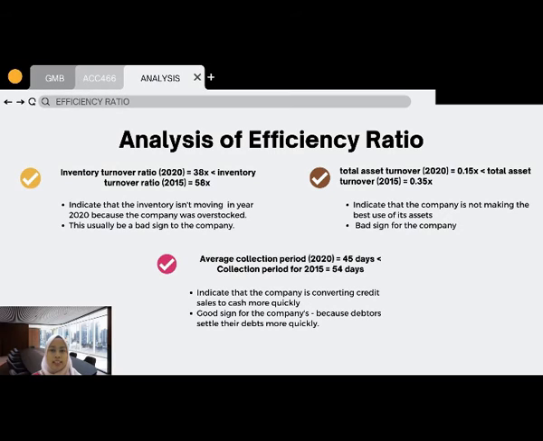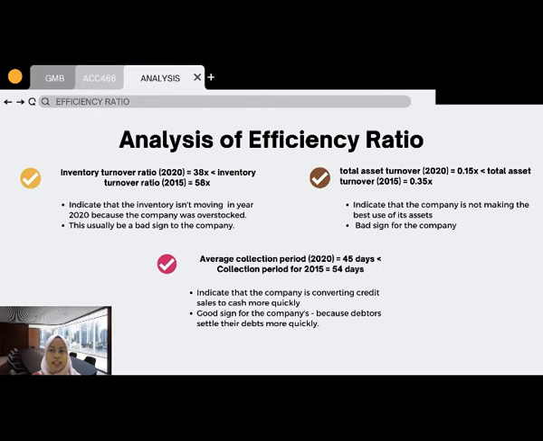Okay. Lastly is the efficiency ratio analysis. Based on the inventory turnover ratio of year 2020, which is 38 times, it has a lower inventory turnover compared to year 2015, which is 58 times.